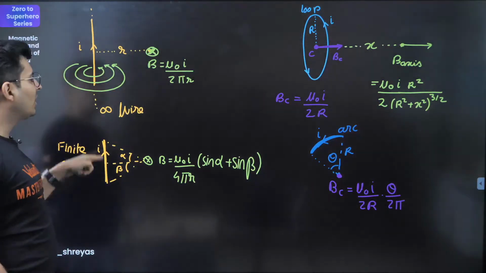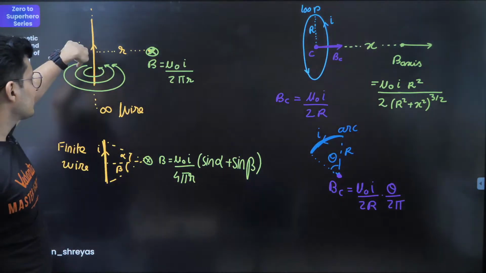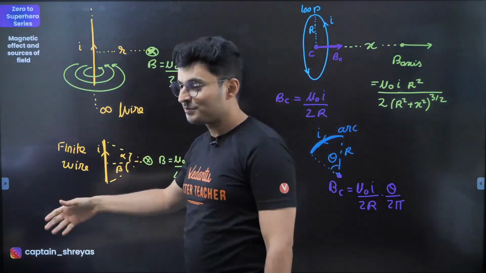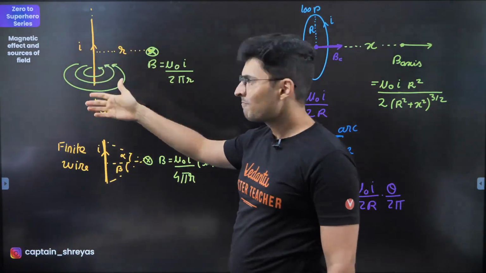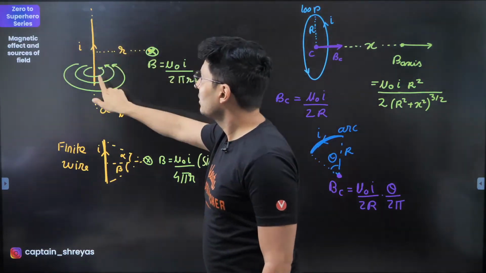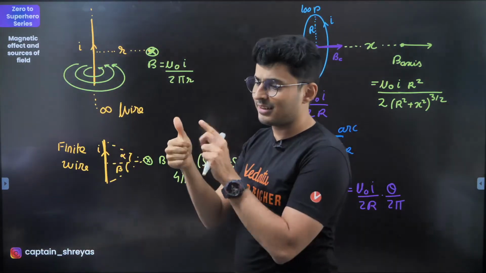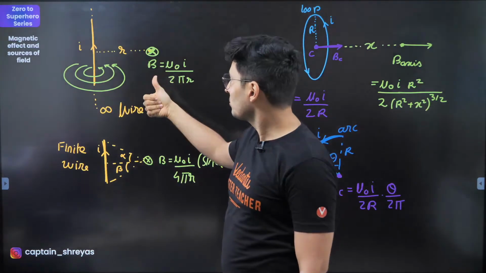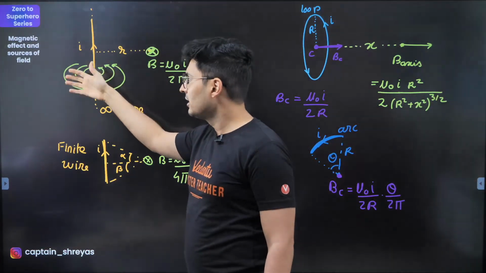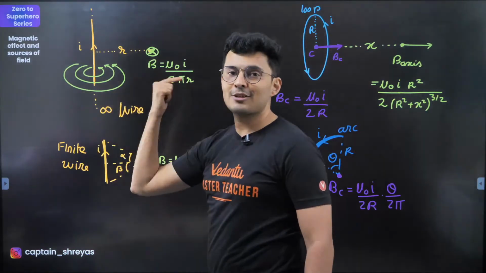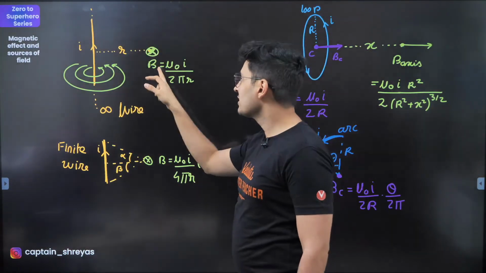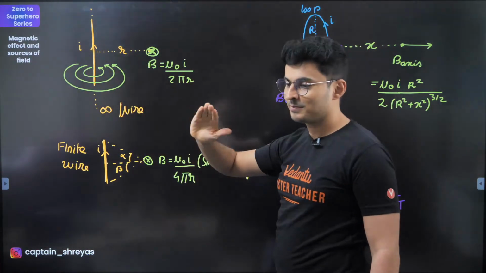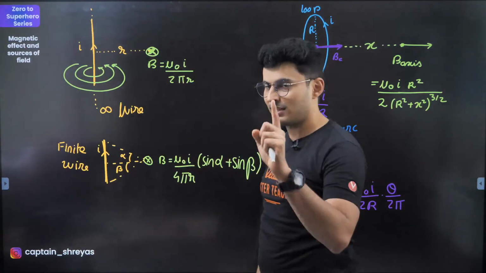If you have a long wire and it produces magnetic field like this, how do I know it produces it like this? Again, right hand rule. So take your right hand. The wire is straight, and out of my fingers and my thumb, obviously my thumb is straight. So put your thumb in the direction of current. Your fingers will curl, and the direction in which the fingers curl gives you the direction of the field. The formula is mu naught I by 2 pi r for a long straight wire. As simple as that. Ring formula I tend to forget. Hold on, I'll make you remember that also.